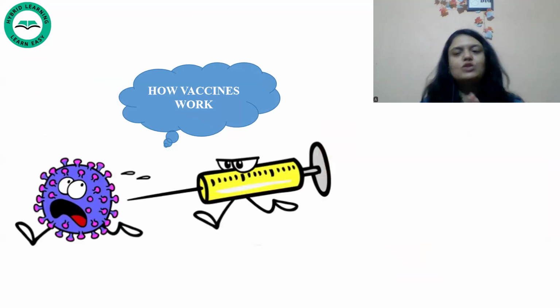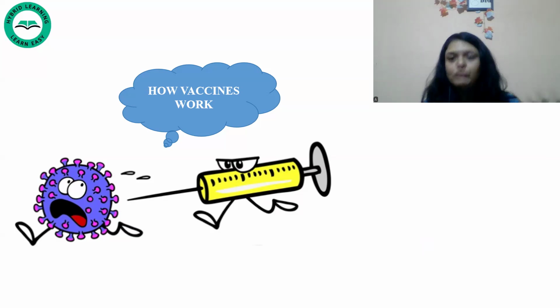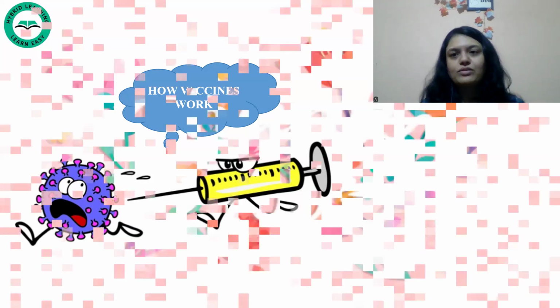Suppose a foreign pathogen or a disease carrying bacteria enters your body. It will create antibodies within our body. Those antibodies will fight with that foreign pathogen and kick it out. Later on, that antibody will remain in our body. So again, if in the future that same kind of disease-causing microorganism tries to enter our body, the body will remember it and will know how to fight it. That is why vaccination is important, and the immune system is important. Both of them are very, very important.